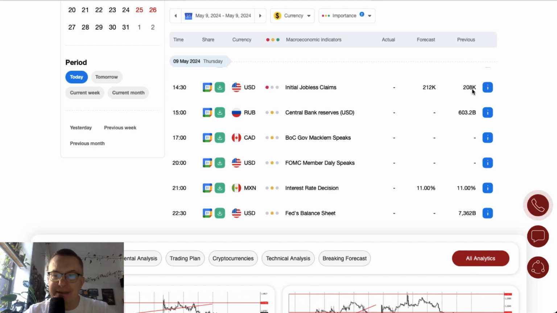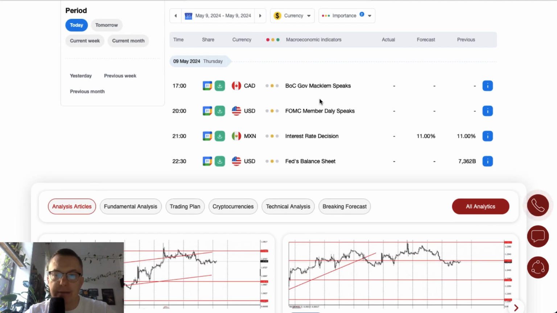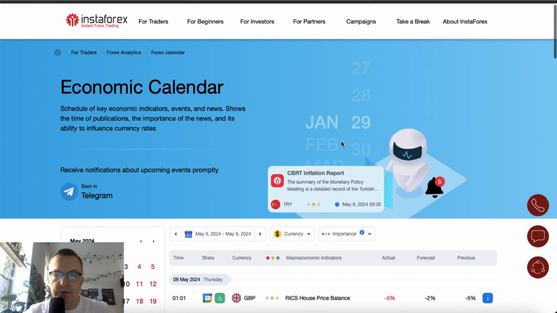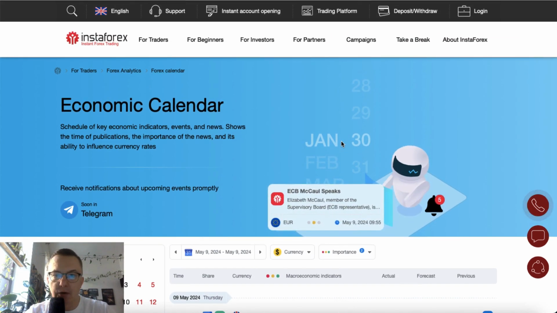Market participants expect an increase from 208,000 to 212,000. Bank of England's McCaul will give a speech at 5 o'clock, and FOMC member Daly will give a speech at 8 o'clock. At the end of the day, at 10:30, the Fed's balance sheet is scheduled for release. So right now we can go straight on to the technical part of our review.